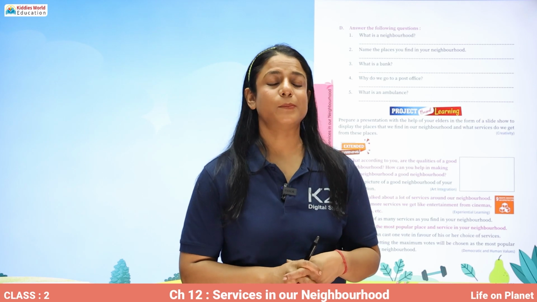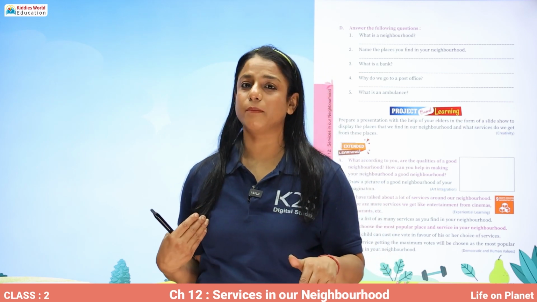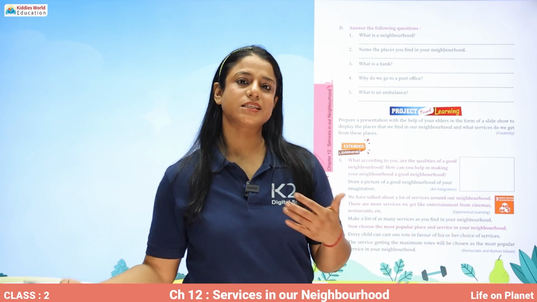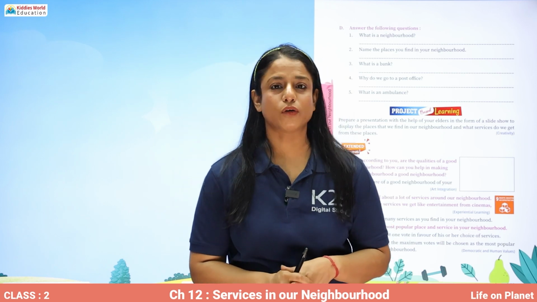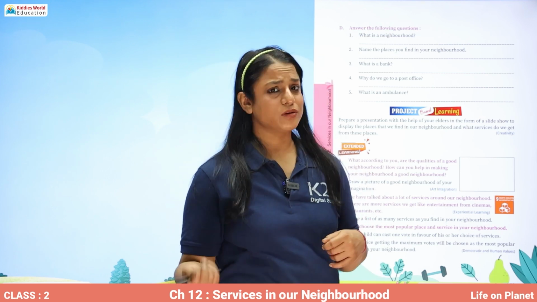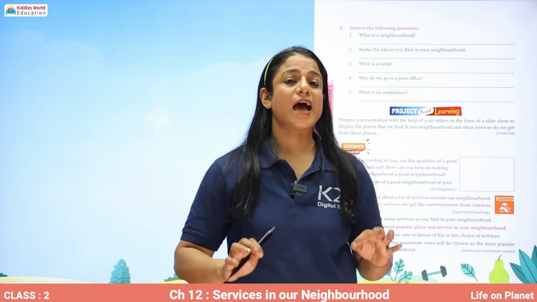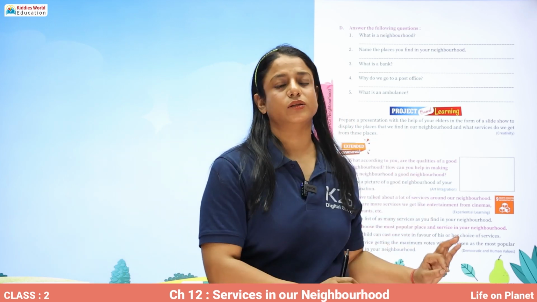What is a bank? A bank is a place where we deposit our money and withdraw our money, and it keeps our money and other valuables safe. Why do we go to the post office? We go to the post office to post letters and to buy stamps. What is an ambulance? An ambulance is an emergency vehicle which carries sick and injured people from their houses to the hospital.